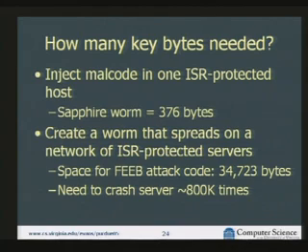But if ISR is successful, then we won't just be attacking one machine. We'll be attacking a network of machines that are all protected with ISR. So not only do we have to have the malicious payload, we have to have all the code that we use to do the key breaking. And that's pretty complicated, right? It has to manage all this guessing, has to keep track of things. The implementation we have is 34,000 bytes long.